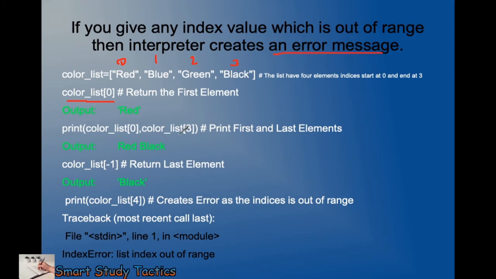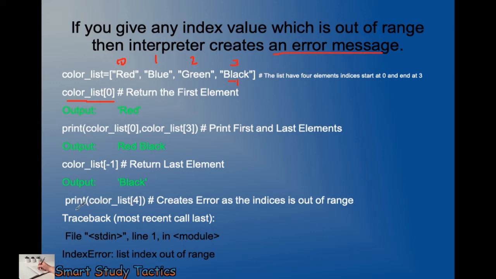If I give 0 and 3, it will give red and black. If I ask for -1, -1 is black from the backward side. If I give -4 here, what will be the output? Please check it and do it yourself.